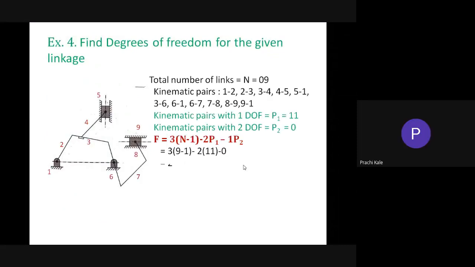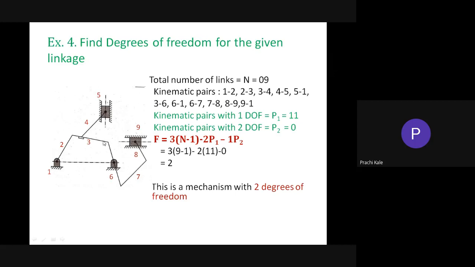Yes, Nikhil. Ma'am, in kinematic pair, we are considering 1 and 5 as a kinematic pair. Then why not 5 and 6? Why not 5 and 6?